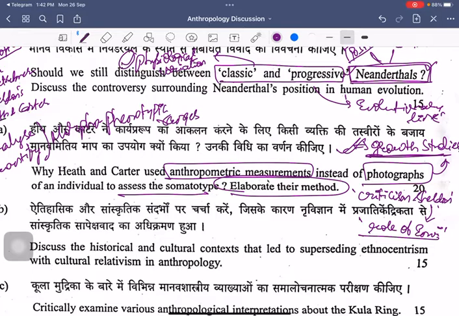And there, you know that in the factor of heritability, there is an enabling variation existing between phenotypic and genotypic. All those elements have to be discussed, right? So the role of environment is neglected in Sheldon's method. And when we talk about the Heath and Carter method, it is talking about the evaluation of the physique at a particular given time.